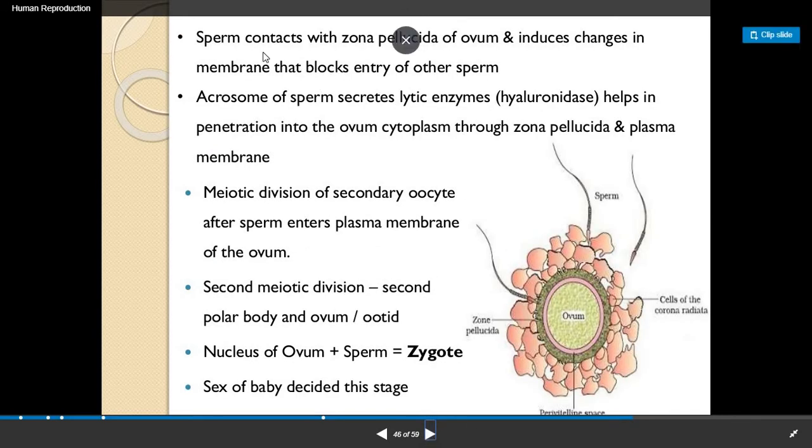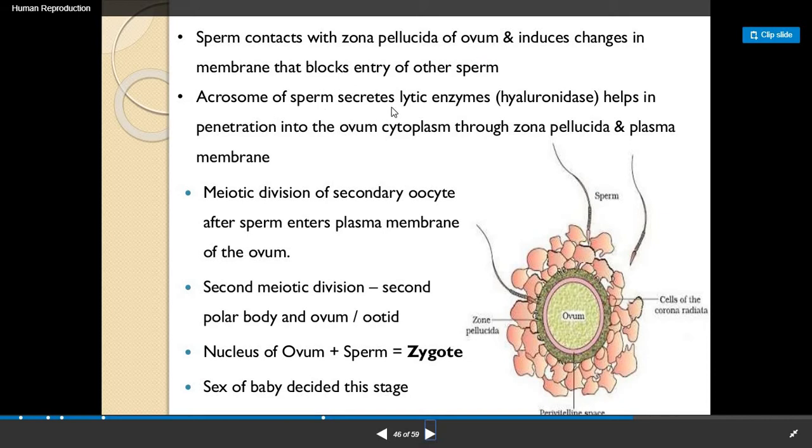Now, whenever the sperm contacts the zona pellucida of the ovum, it induces changes in the membrane that block the entry of other sperm. Means whenever one sperm has contact with the layer of the ovum, that is the zona pellucida, it blocks the entry of the other sperm into the ovum.